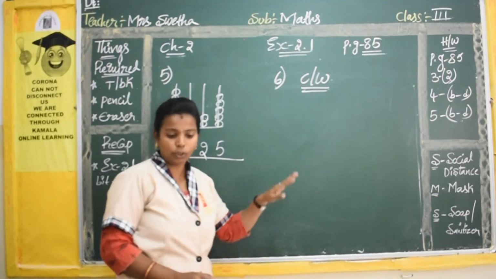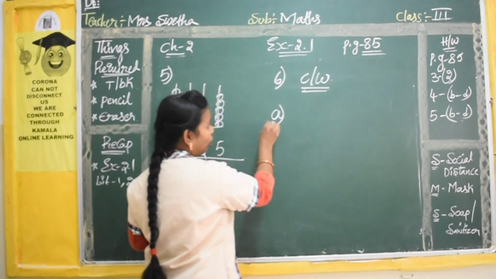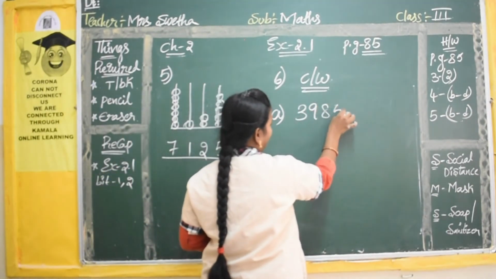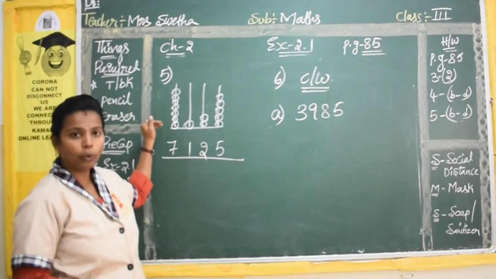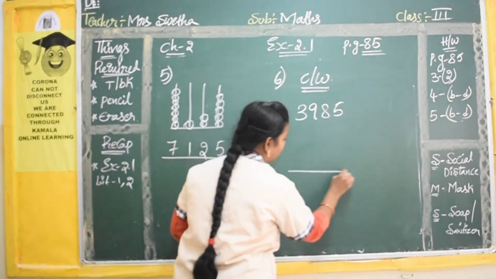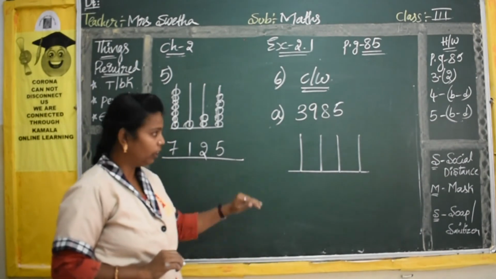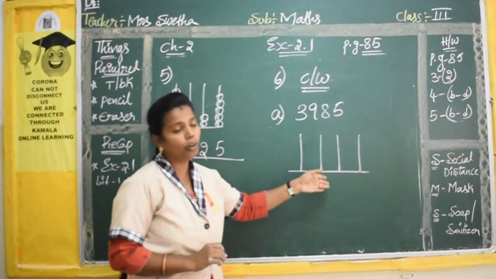This is also very easy, so from this also I am giving you homework. Okay, so what to do here? Here we have the number 3985. Okay, 4 digits are there, no? So same as the printed abacus, you can check it in your fifth bit. Very easy. You have to draw a sleeping line and 4 standing lines. And according to the number, you have to draw the beads.